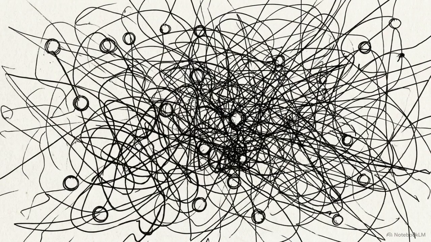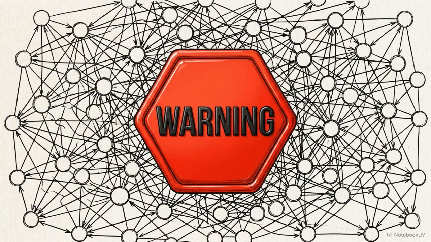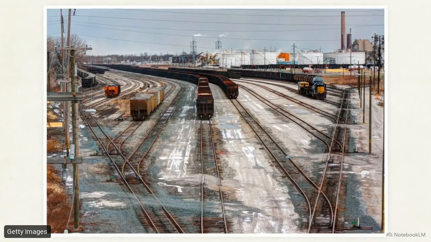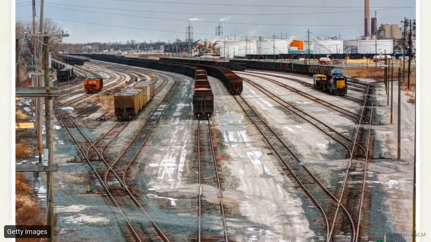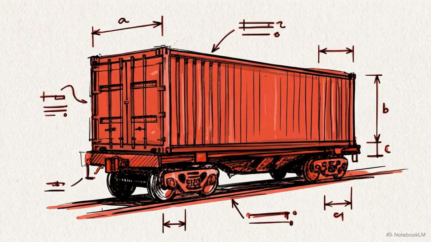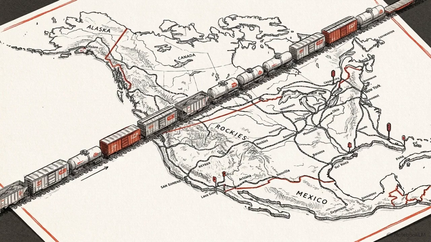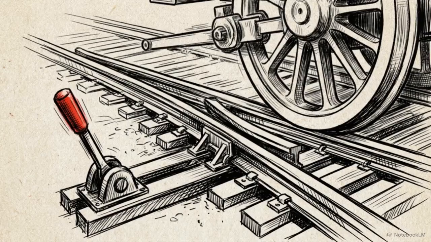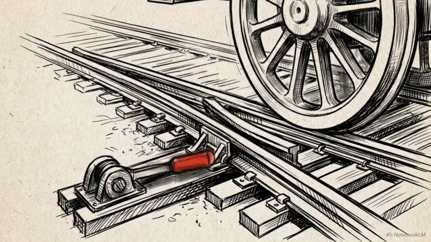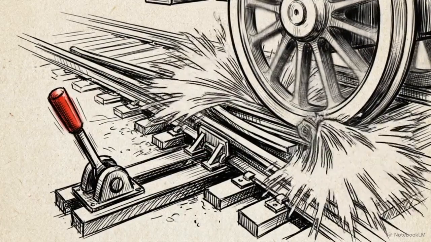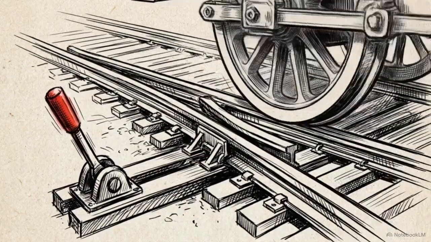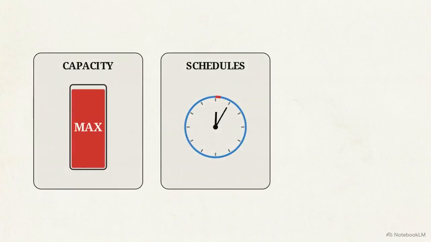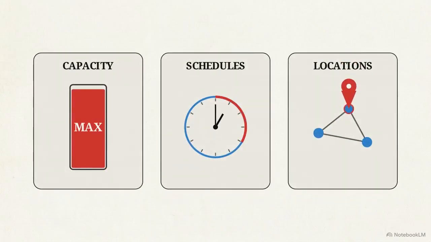But when applied to the simultaneous demands of an enterprise-level operation, sequential iteration becomes a computational bottleneck. Return to the massive operational footprint of the Canadian Pacific Railway. Their integrated operating plan requires blocking. They have to group thousands of individual rail cars to move together simultaneously across the continent. You cannot calculate a single shortest path in isolation here. Every route is bound by concurrent constraints: hard capacities on the rail lines, the rigid schedules of the train crews, and the physical location of the locomotives.